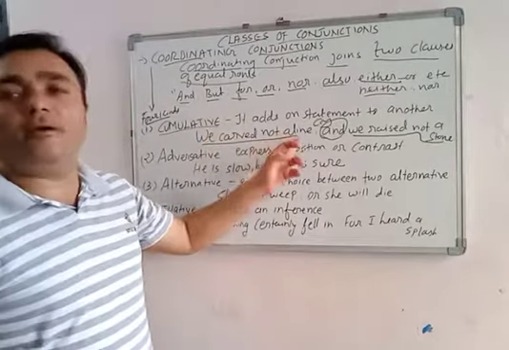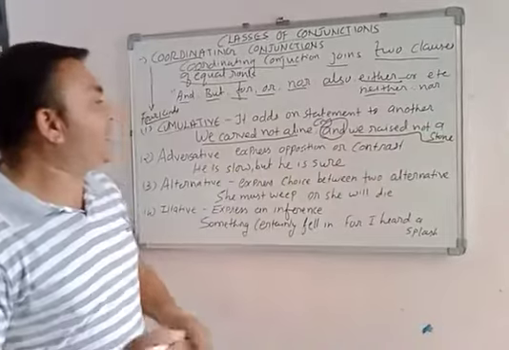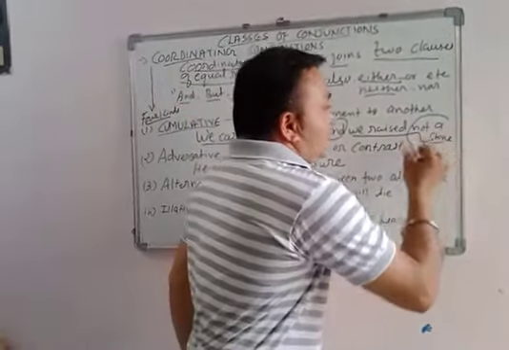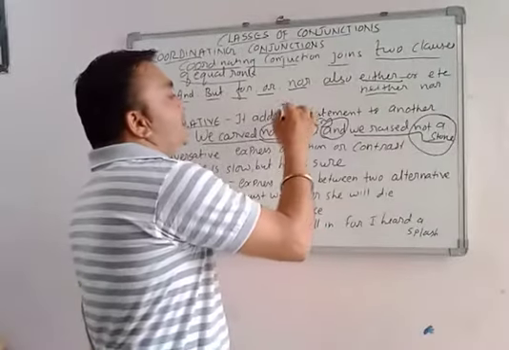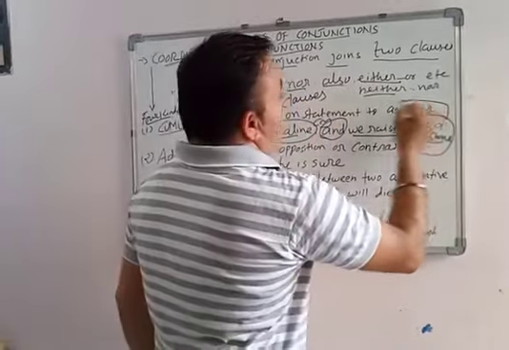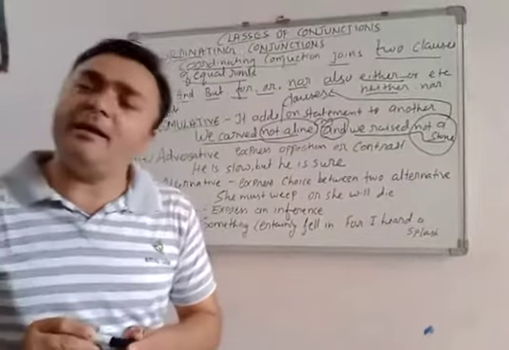We carved not a line and we raised not a stone. Now what is that? Not a line and not a stone. What is this? These are clauses. So don't be confused.